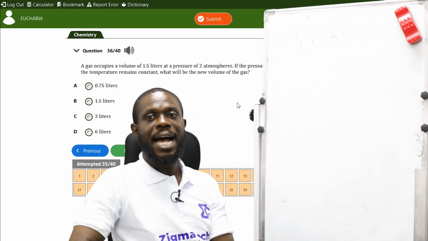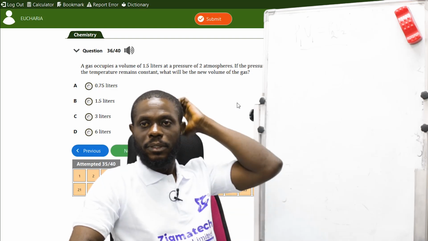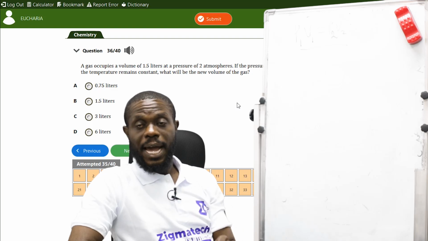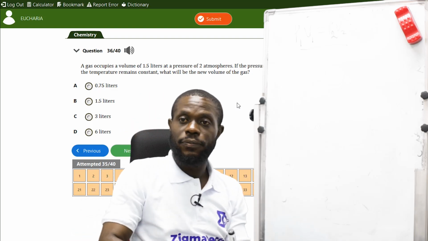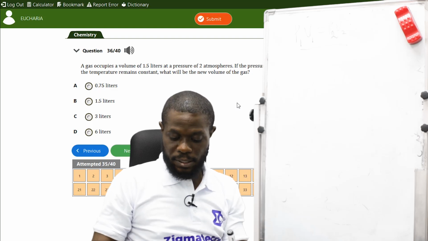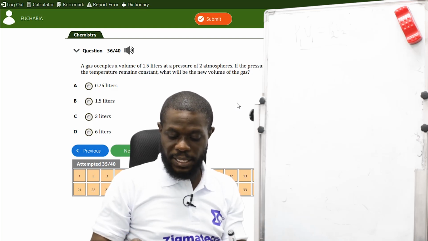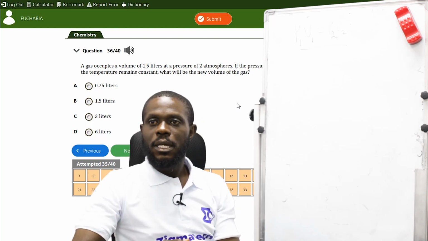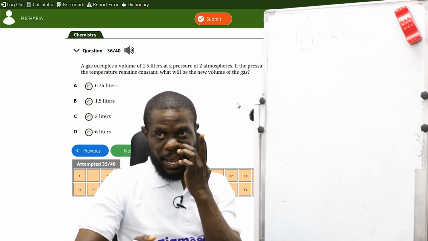All right, so they say a gas occupies a volume of 1.5 liters at a pressure of 2 atmospheres.